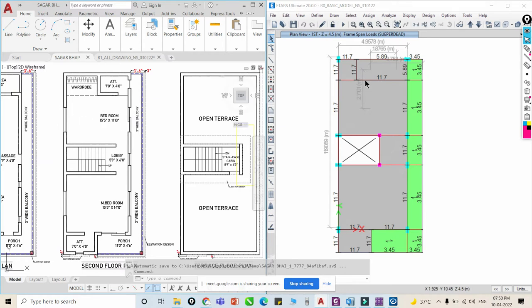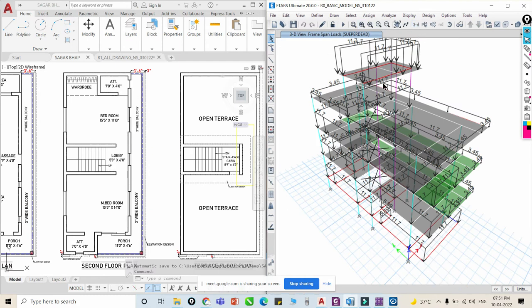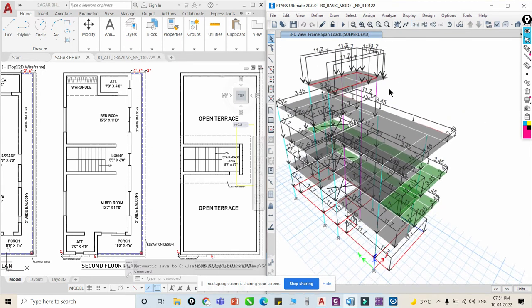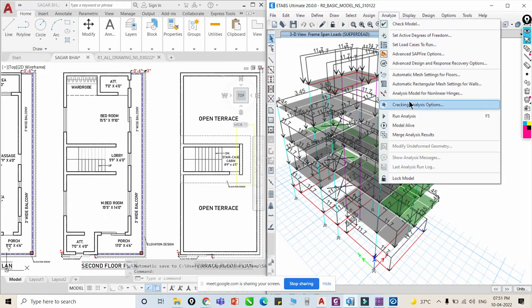Okay, so apart from this modeling, what is the next step? We have done this modeling completely. The next step is to analyze the structure, definitely right? So let's do this analysis.